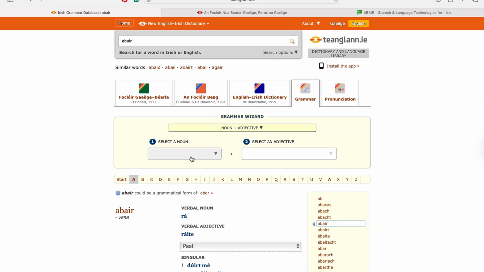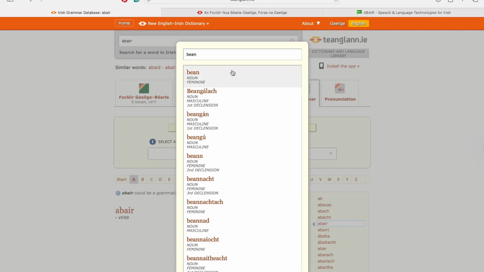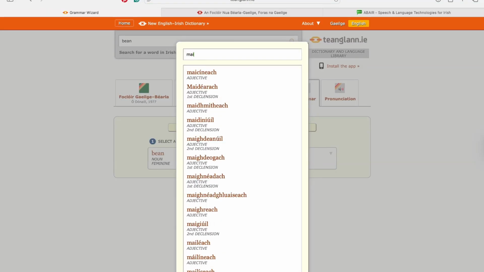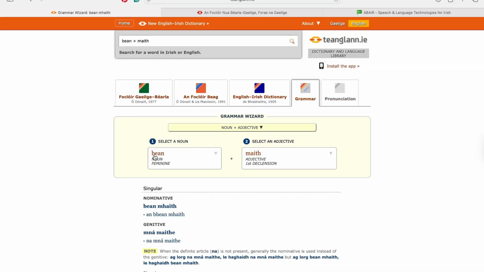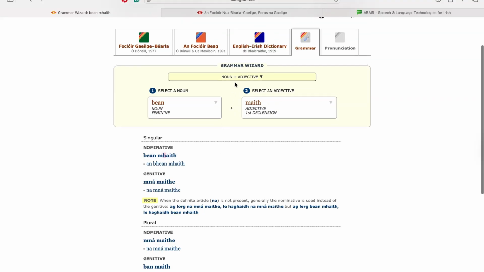Now you have an amazing grammar wizard here. So if you type in a noun, you have to type this in Irish. So let's go with bean again. And let's go with good woman, bean mhaith. So you choose your adjective, you have to type it in. So we type in maith. So then what happens when we join together bean and maith, good woman, we get bean mhaith, or bean va, depending on dialect. So there's an H added in here. That's because bean is feminine. But if you weren't too sure, this is exactly where you would check.